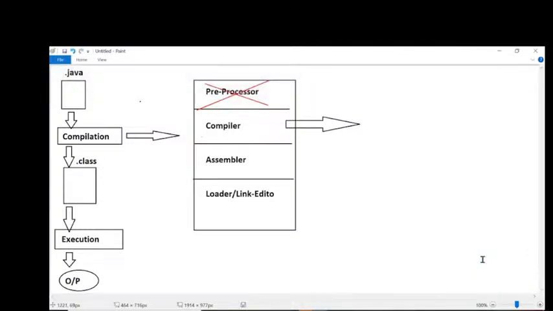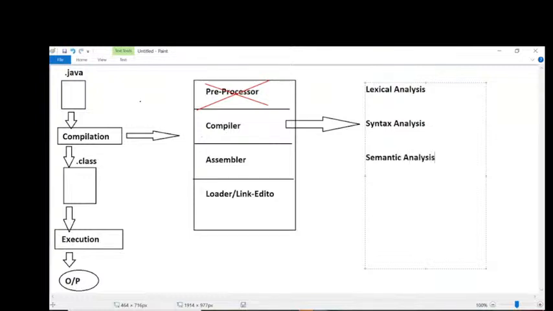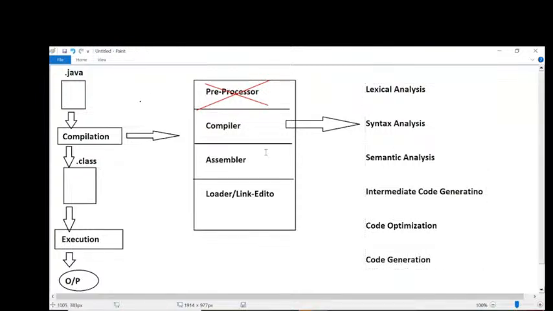Fine. Next, if you observe this compiler part here, nearly how many phases are available? Six phases exist here. What are the six phases? First one is lexical analysis. Next is syntax analysis, then semantic analysis, then intermediate code generation, then code optimization. Then after that, code generation. The last phase is code generation.